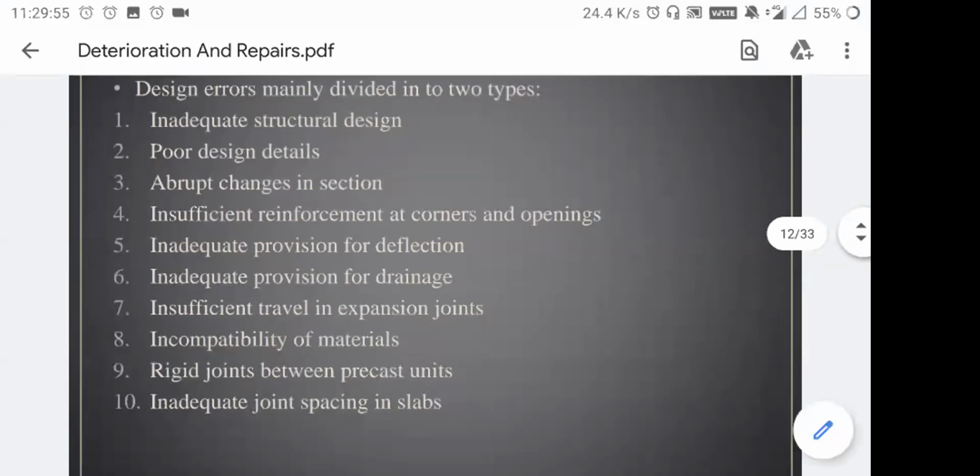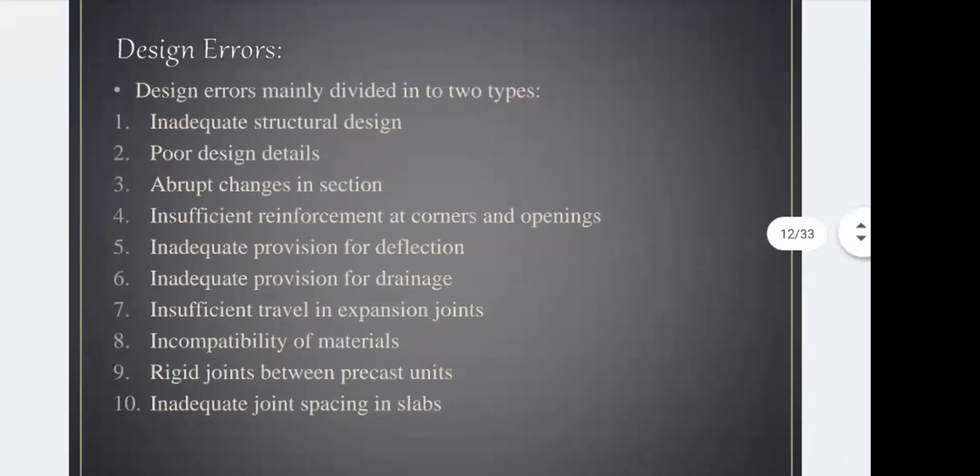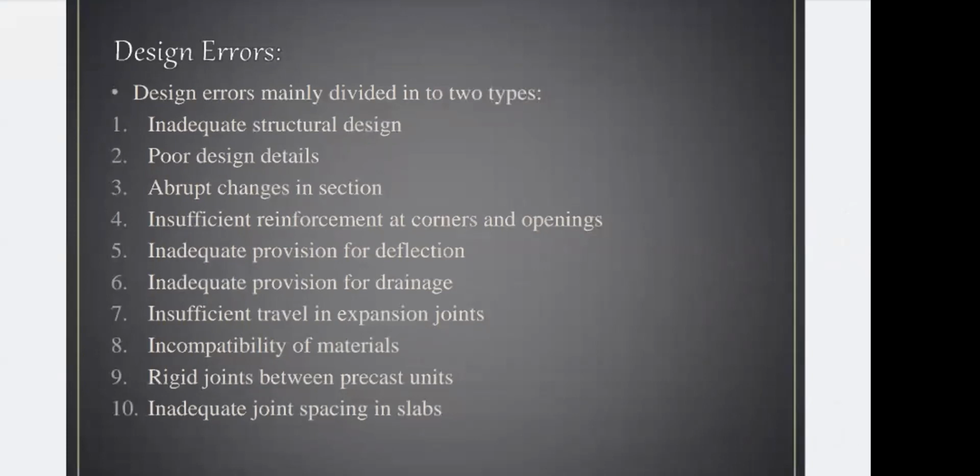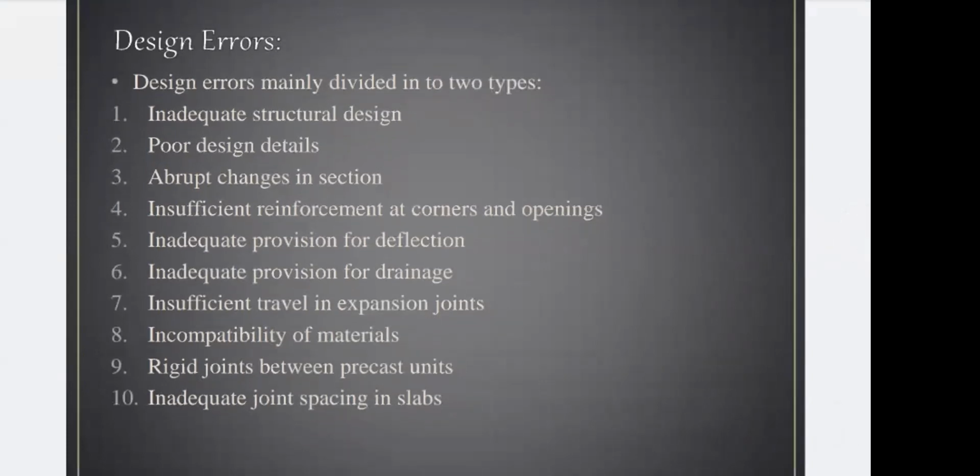So what are the different design errors? These are mainly divided into two types. Generally we can say inadequate structural design, poor design